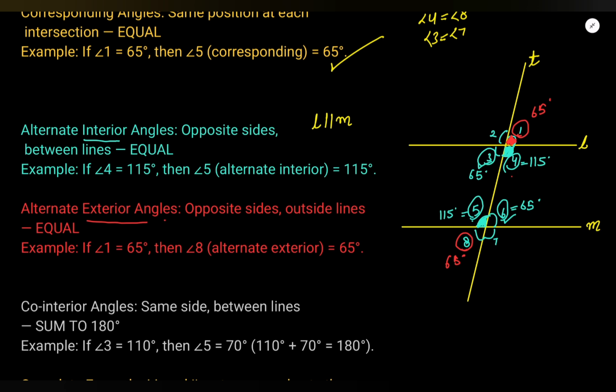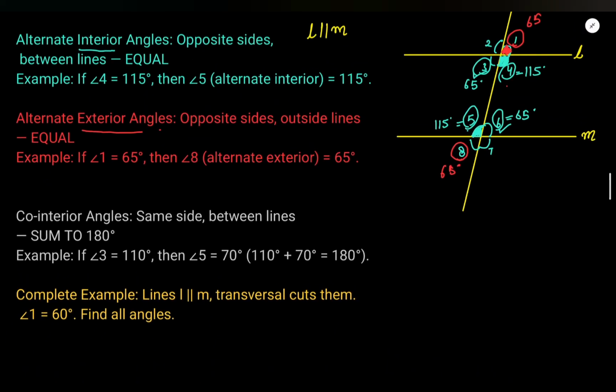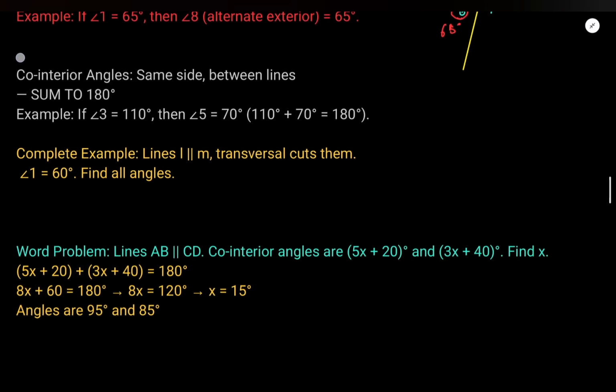Now we have learned about corresponding angles, alternate interior angles, and alternate exterior angles, and now we come to co-interior angles.